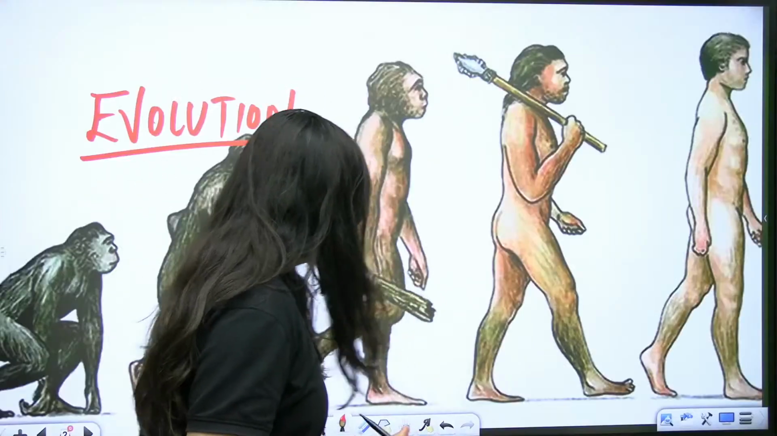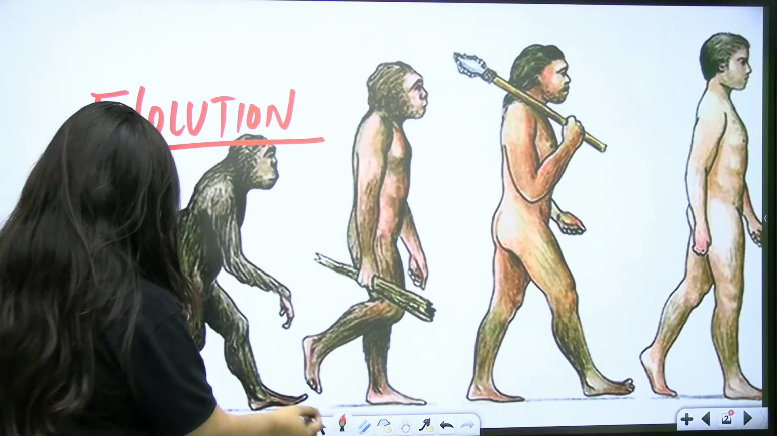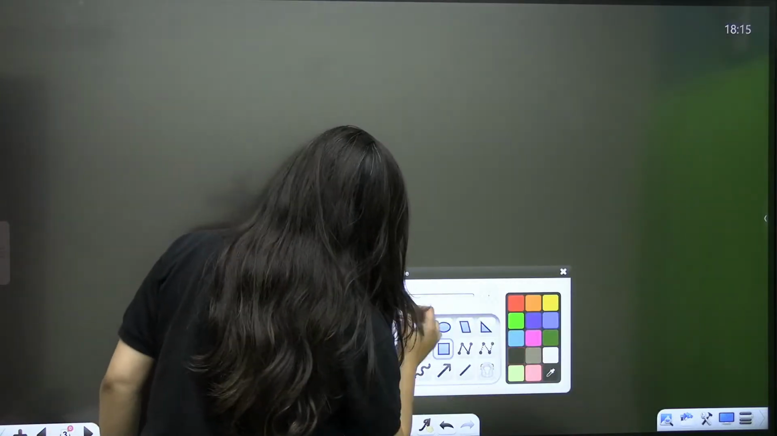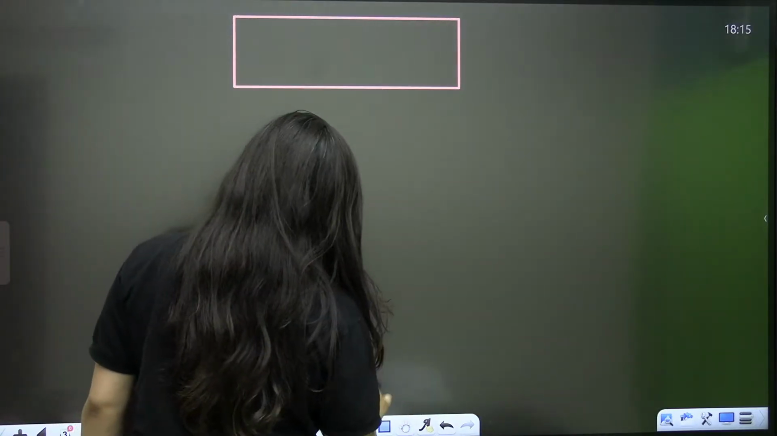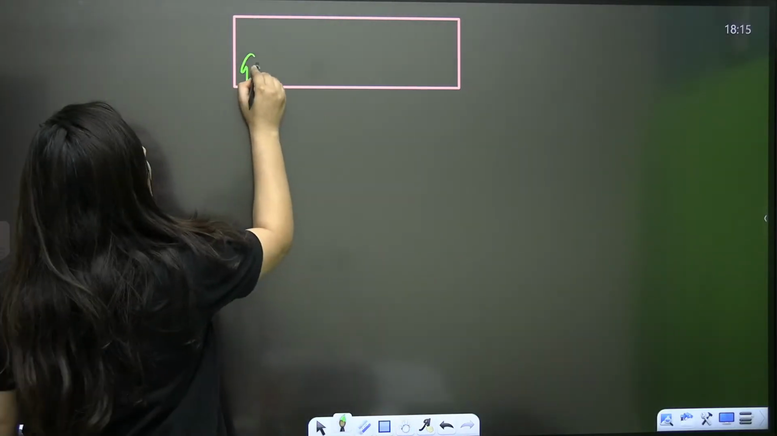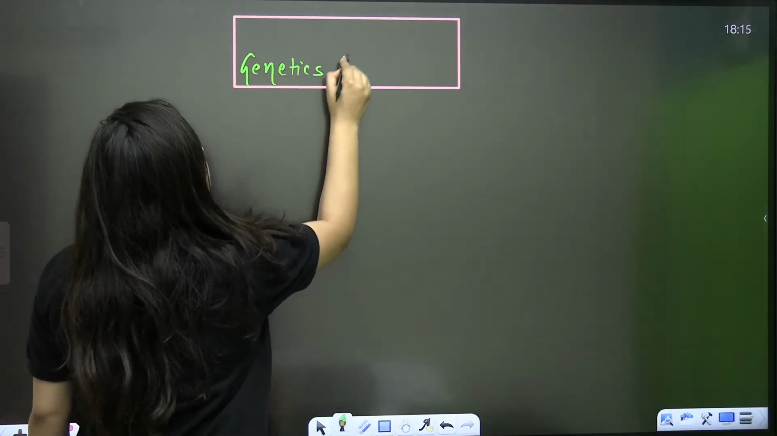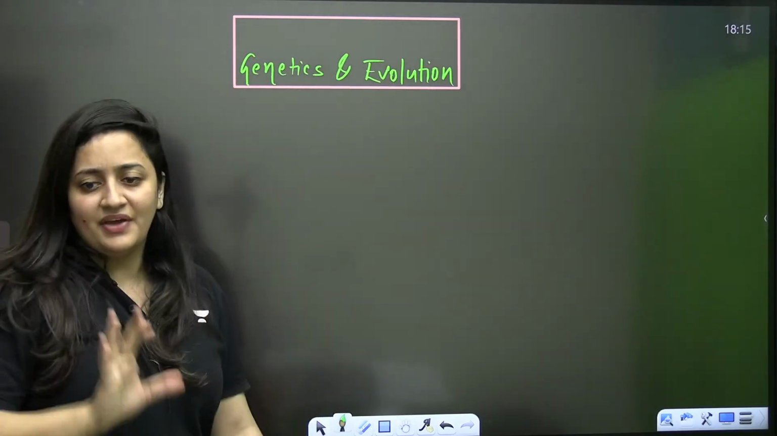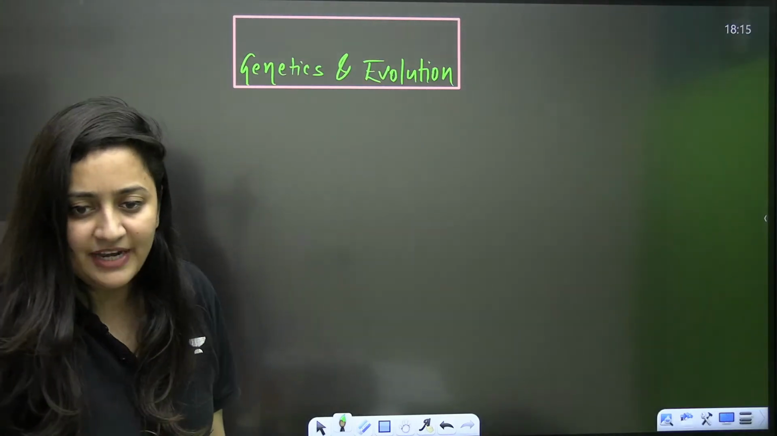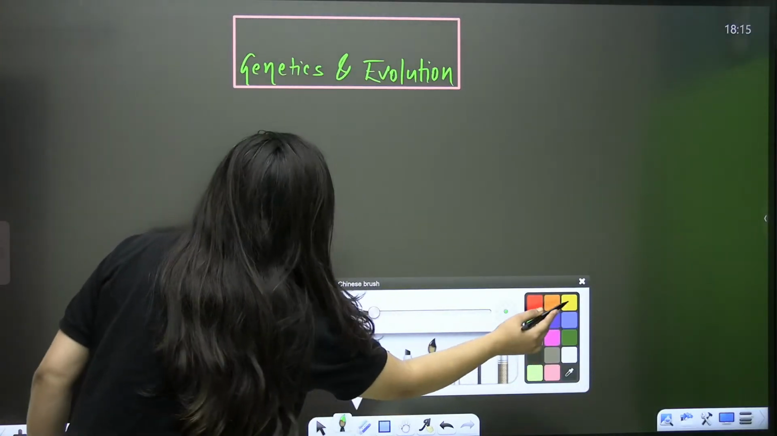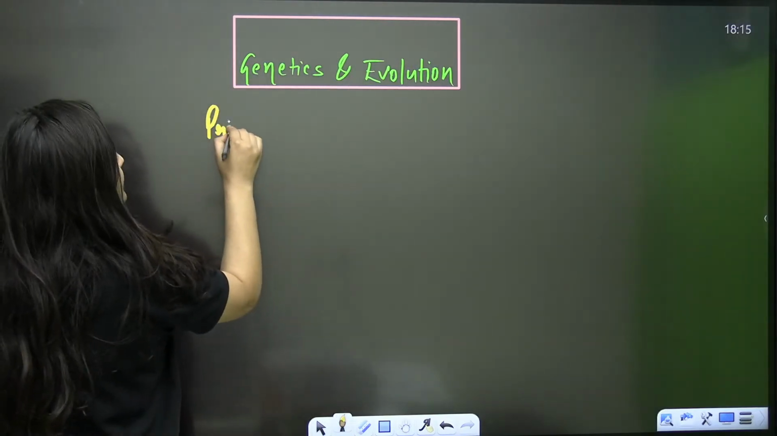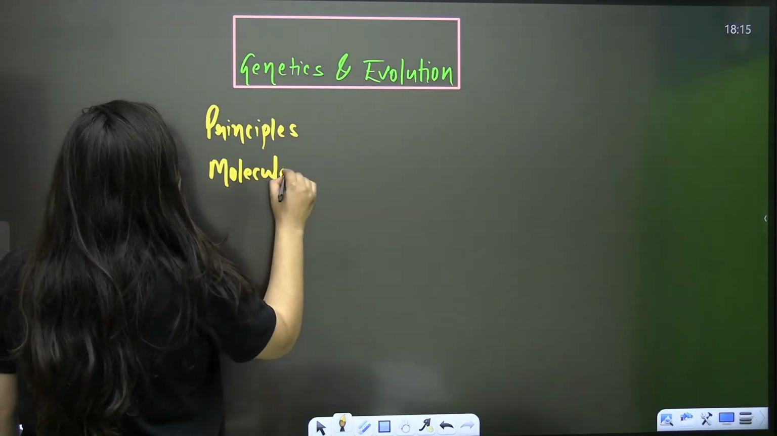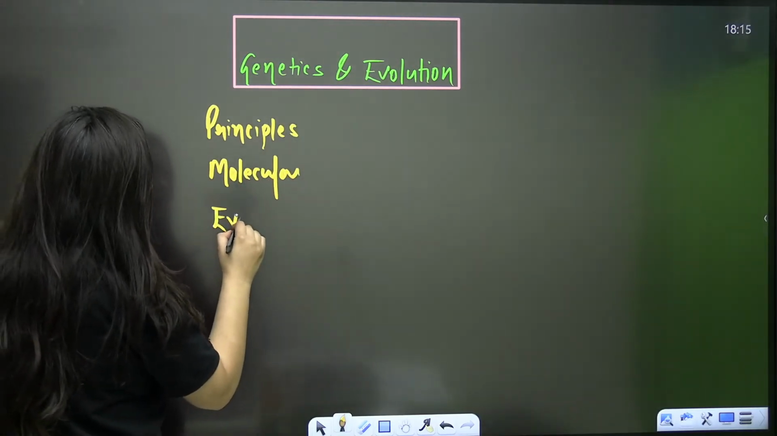Now come back to this topic, that is evolution. So as per the new syllabus, let me explain this portion to you. See, bache, genetics and evolution, this complete unit is a very scoring unit. Here in this unit you have 3 chapters. First one is principles of inheritance and variation, then you have molecular basis of inheritance, and then comes this chapter, that is evolution.